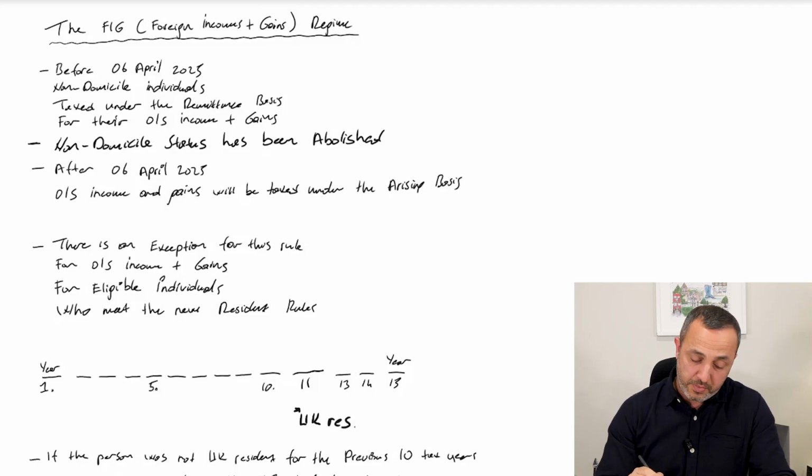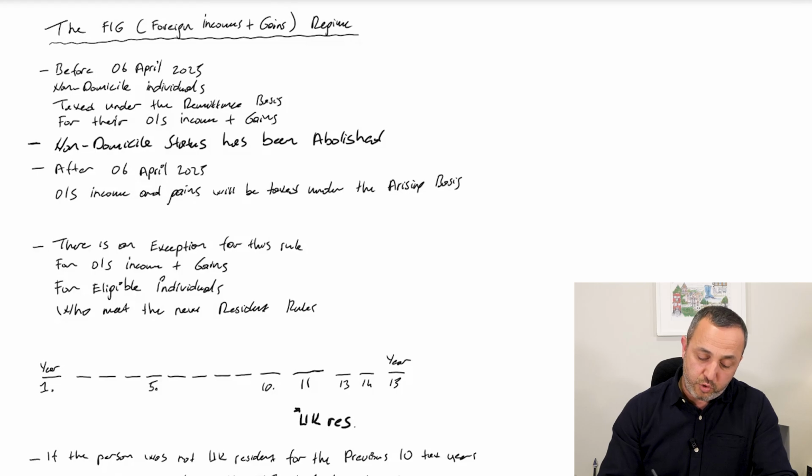From 6th of April 2025, personal tax rules have changed, as you know. You can watch my first, previous video if you want to learn about remittance basis and arising basis. In this video, we will talk about the FIG regime, or we can call it FIG relief. Let's walk through my notes.